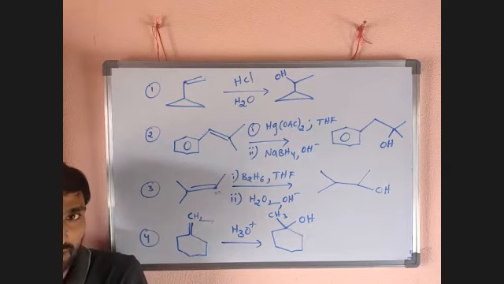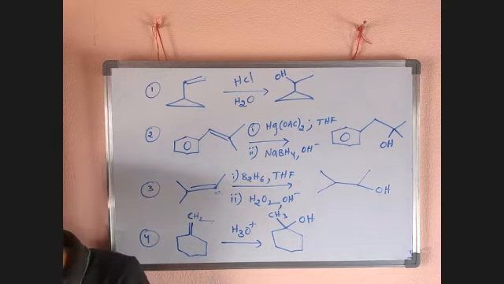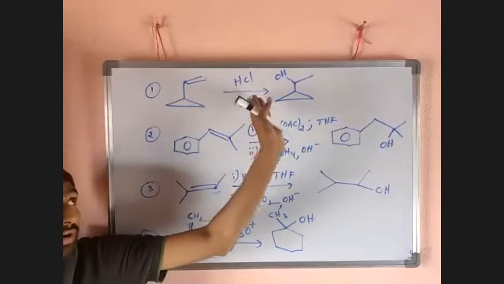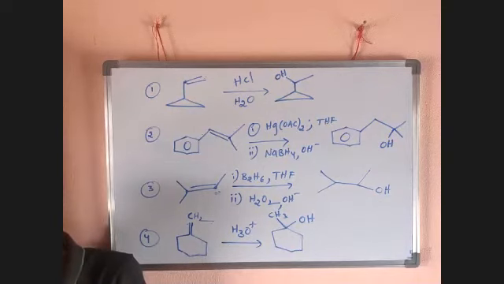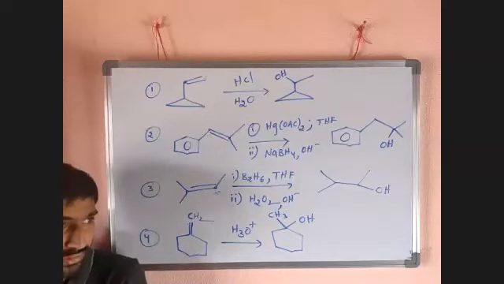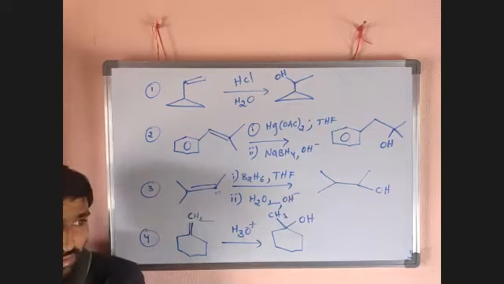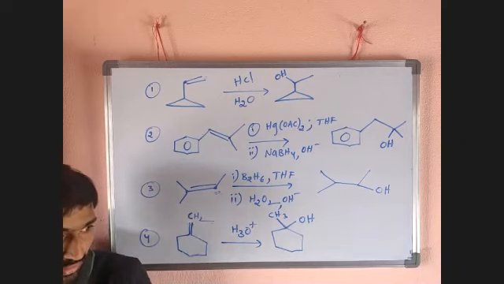In that, 3 parts are there: hydration reaction, oxymercuration-demercuration reaction, and hydroboration reaction. We discussed all 3 and the applications are completed. So tomorrow I want to take different reactants. These are online classes, so I want to explain in a slow manner. I want to give certain time for writing this.